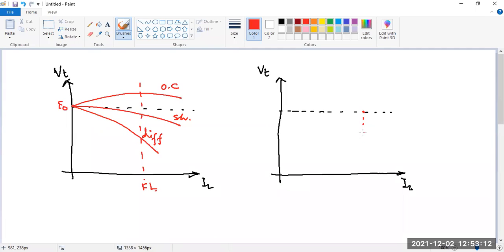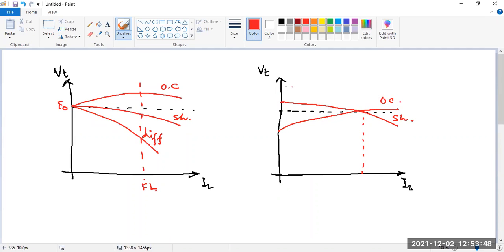Suppose this is the full load voltage. If I draw similar curve, the shunt will pass through it like this. So this can be the shunt if we have similar characteristics. Now the over compound, from where should it start, below the shunt or above the shunt? Below the shunt. So like this.